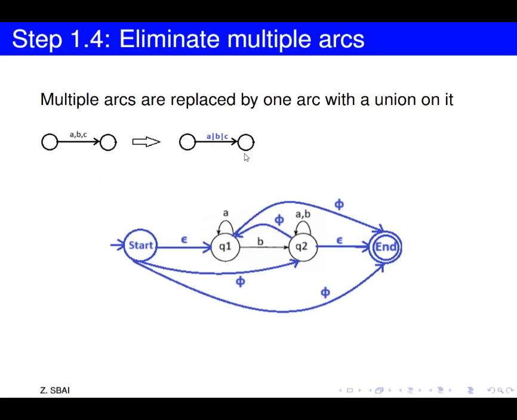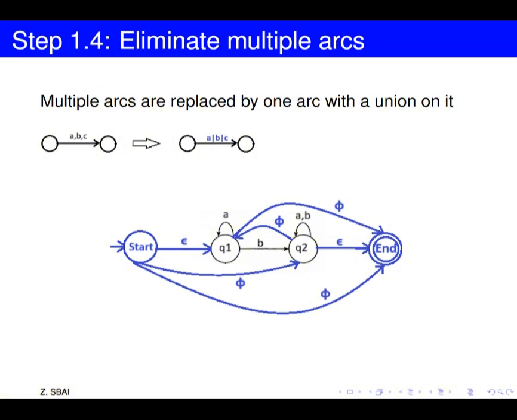The last step here is to replace multiple arcs by one arc with a union on it. If we have multiple arcs labeled A, B, C, it means that we are going from this state to another by A or B or C. So we will replace this by one arc, and we will mention on it the union of A, B, and C. We will apply this rule to this arc, going out of Q2 and arriving to Q2.